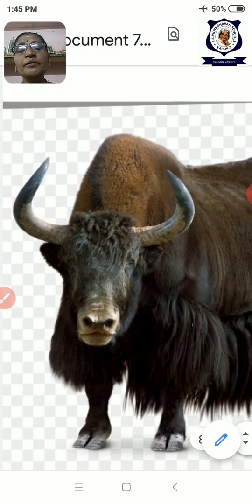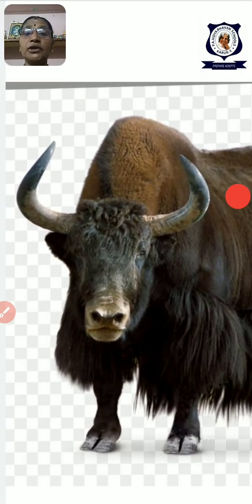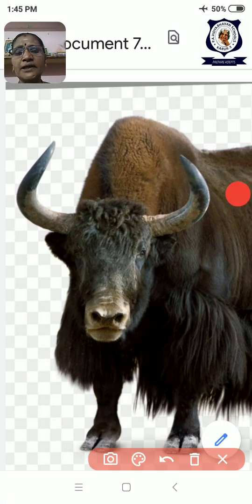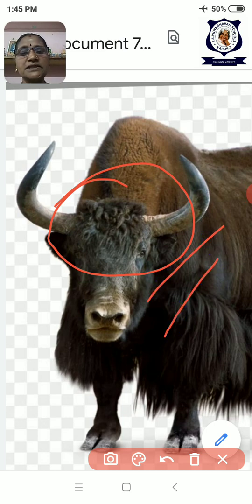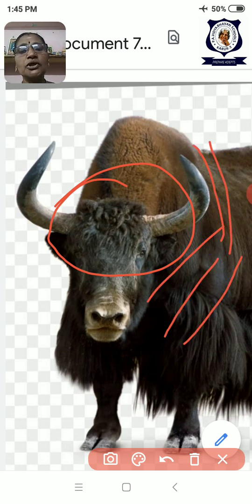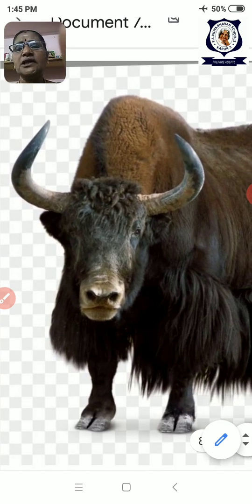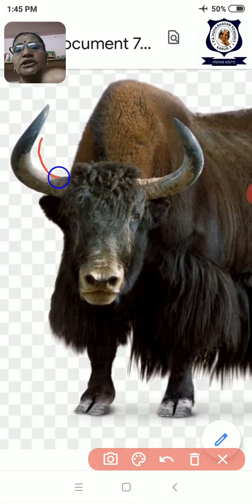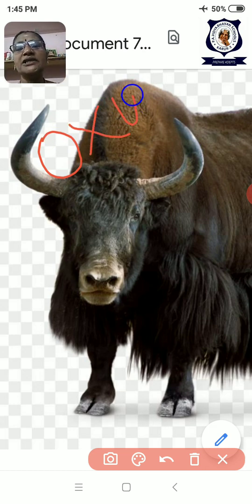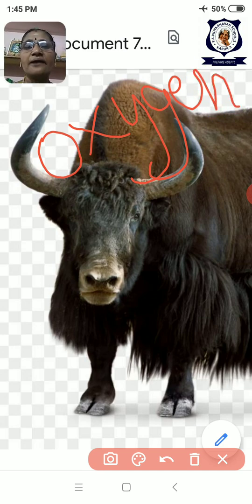How will the oxygen be? At the top altitude, on the mountain heights, oxygen will be very less, children. So it has strong chest muscles, and strong heart muscles also. So it can live in the top layer of the mountain where the oxygen is very less, breathing very strongly. For that, what does it have? Strong chest muscles and strong heart muscles.